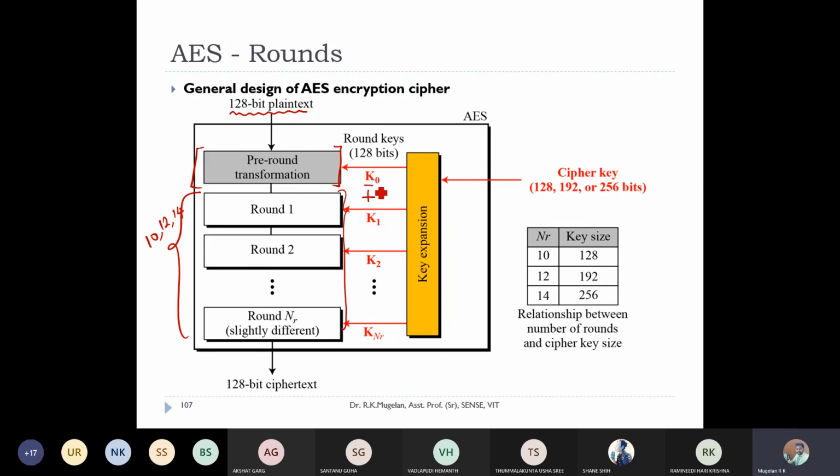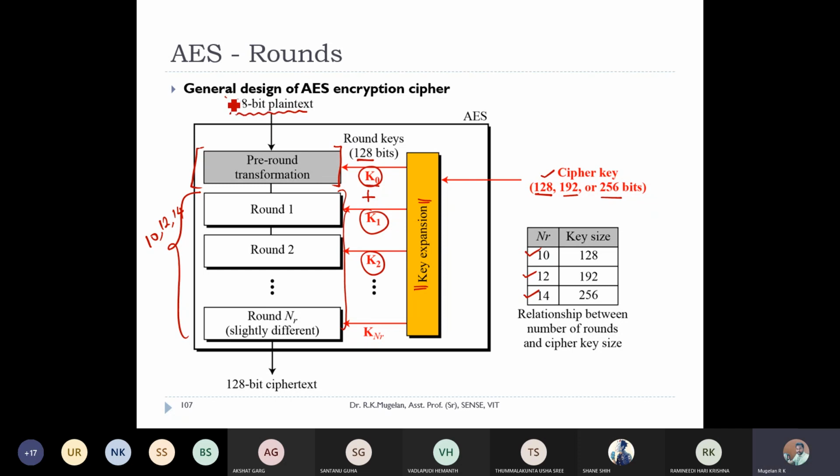That's why the keys start from K0, then K1, K2, K3, up to the number of rounds. So if you are using a cipher key of 128 bits, that means 10 rounds; 192 bits, 12 rounds; and 256 bits means you'll be going with 14 rounds. So whatever cipher key you give to the key expander or key generator, whatever you call it, if you're giving 128, 192 or 256 bits, the round keys, that is your K0, K1, K2 and the others, everything will be only 128 bits.